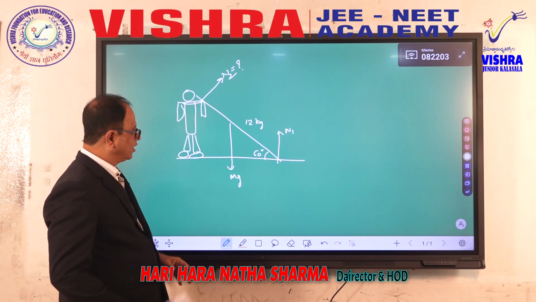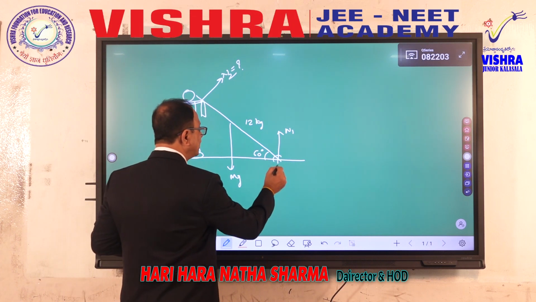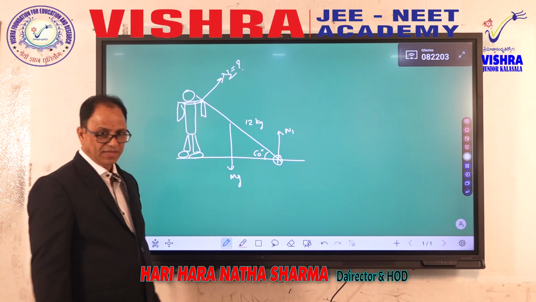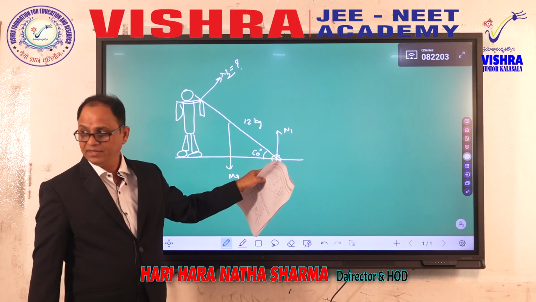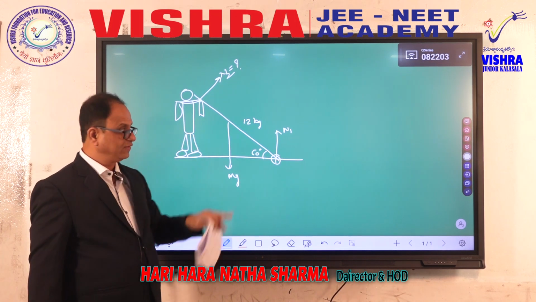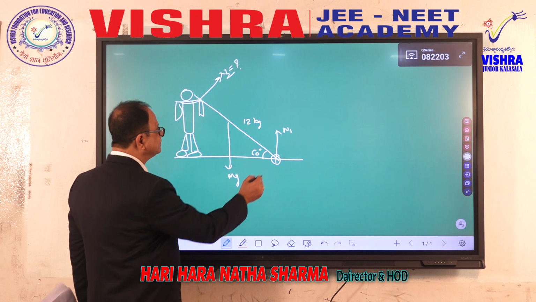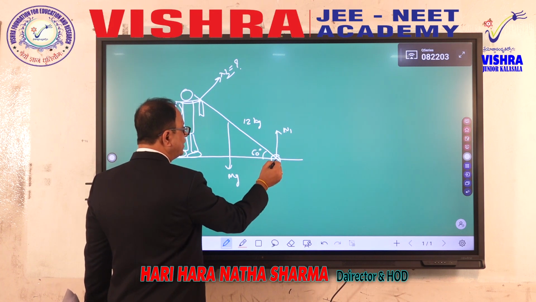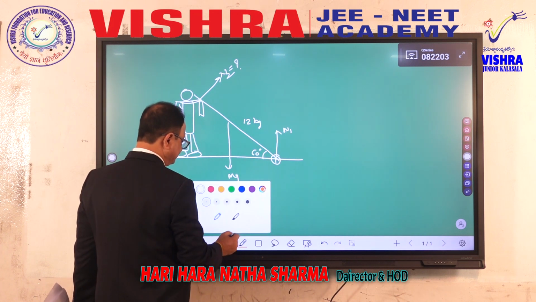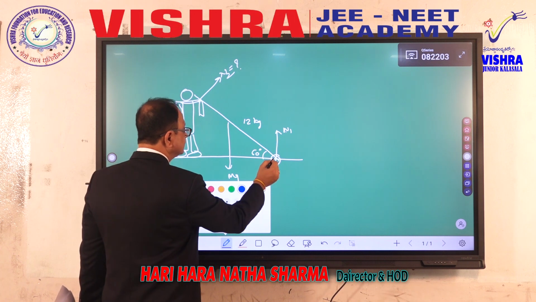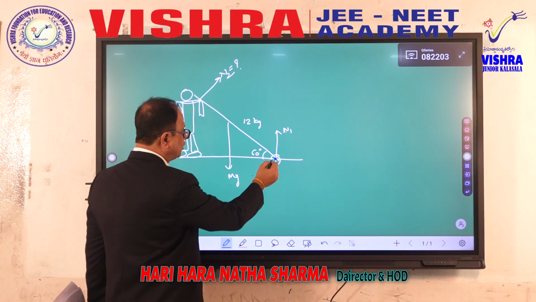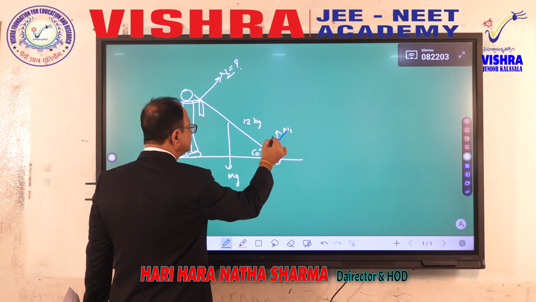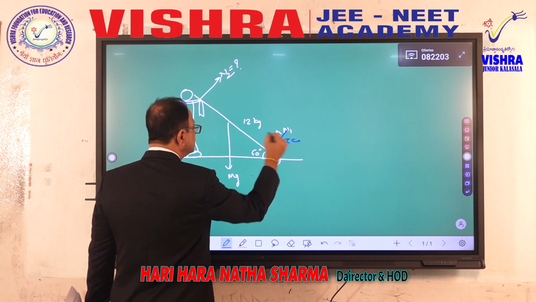But I need N2, so I choose this point as the reference point. I try to calculate torques about this point which is in contact with the surface. Therefore, N1 is acting here, so N1 does not have any perpendicular distance from this contact point, therefore no torque by this. Torque by this is 0.